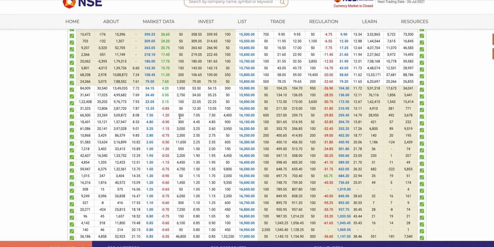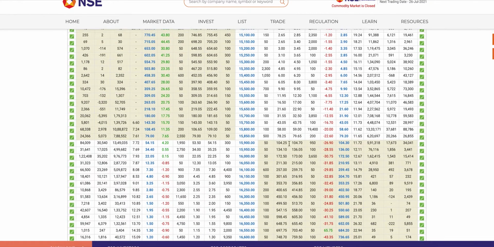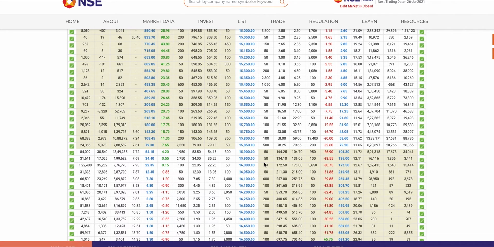This is exactly the same concept on the put side also. If somebody is negative and is a buyer, we're talking about the buyer here; the seller's perspective I will cover in another video. So if somebody is buying 15,700, it's trading at 31.9, about 32 rupees.